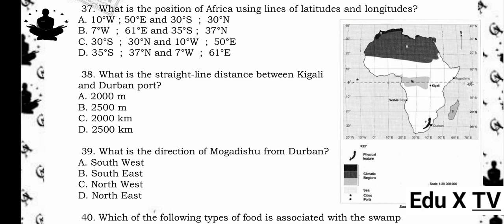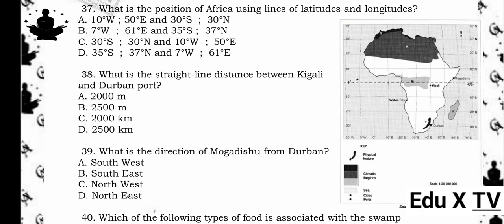Reason being, Africa is located between about 7 degrees west and 61 degrees east longitude, and between about 35 degrees south and 37 degrees north latitude. 38. What is the straight line distance between Kigali and Durban Port? A. 2,000 meter. B. 2,500 meter. C. 2,000 kilometer. D. 2,500 kilometer. The answer is D. 2,500 kilometer. Reason being, using the scale and map, the straight line distance between Kigali and Durban Port is approximately 2,500 kilometers.